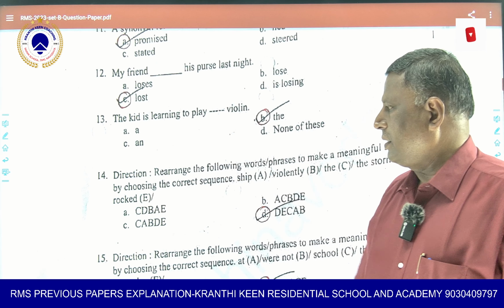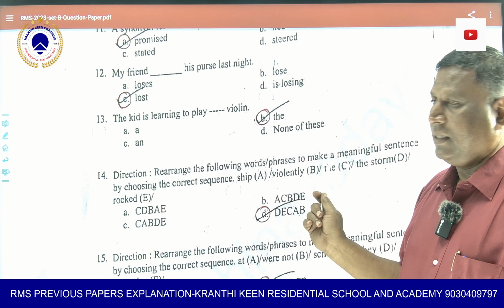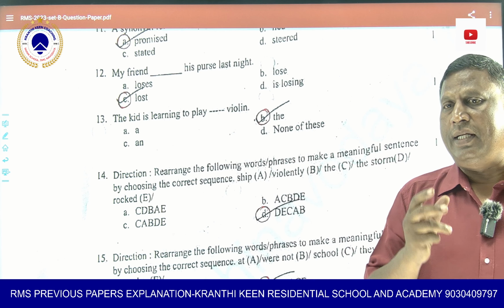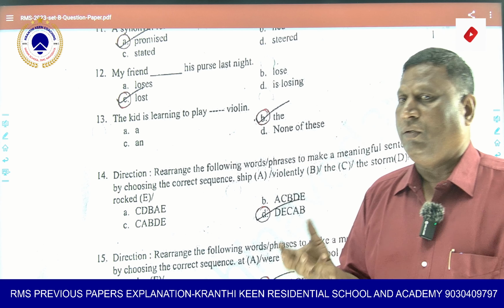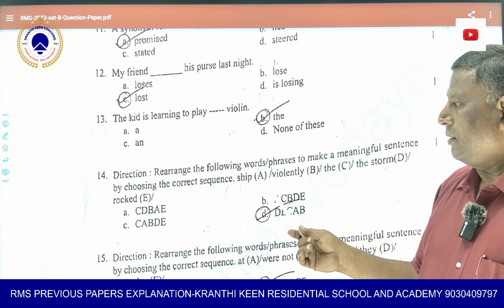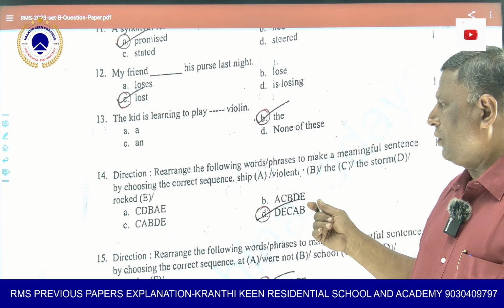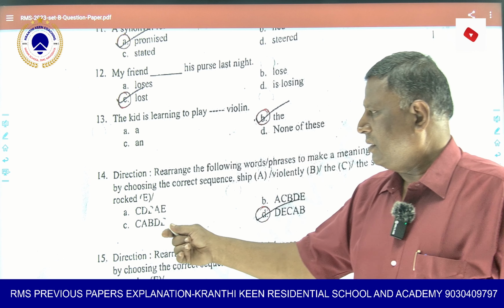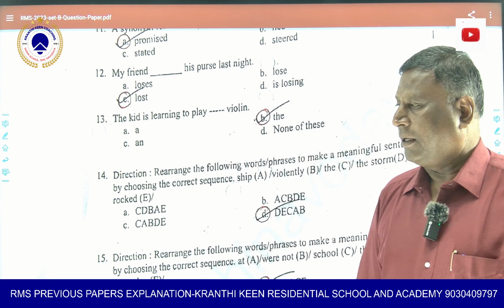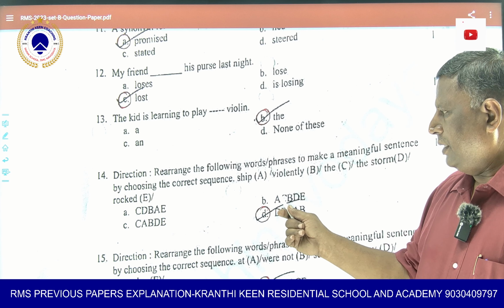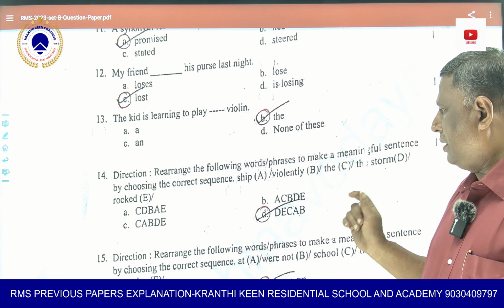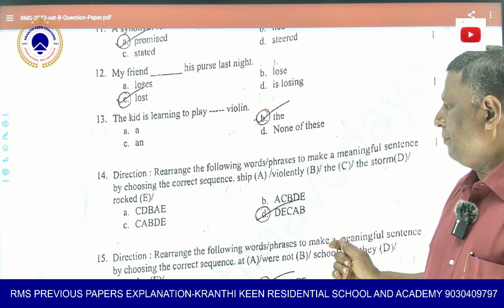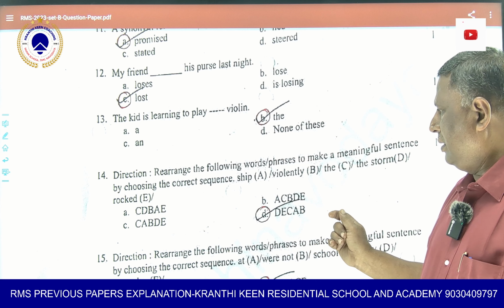Now 14C, again he has given a jumbled sentence. For a jumbled sentence also you have to read the sentence two or three times, then you will come to know which is the correct sentence. Now, here are the following words and phrases to make a meaningful sentence by choosing the correct sequence. Ship is A, violently is B, the is C, the storm is D, robbed is E. So how do you know? You have to read the first.